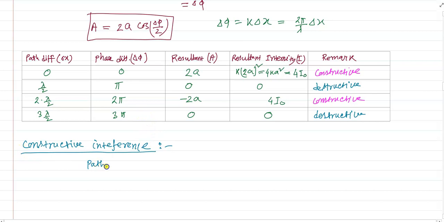That means for constructive interference, the path difference is an even multiple of lambda by 2.